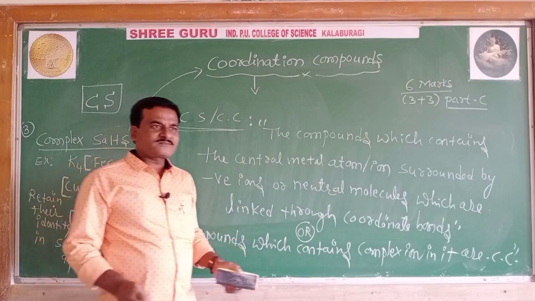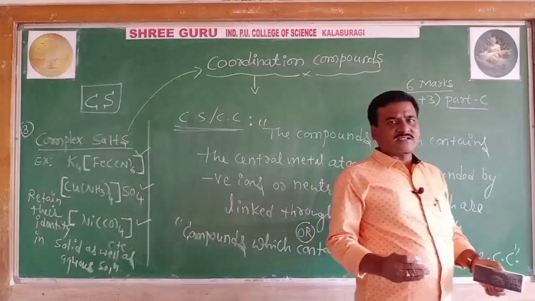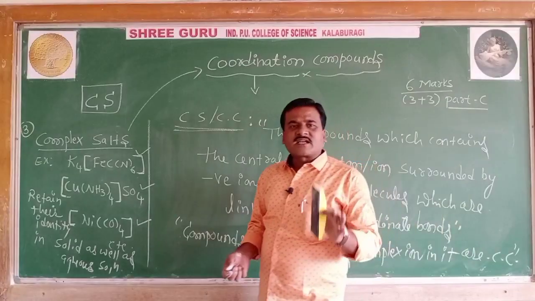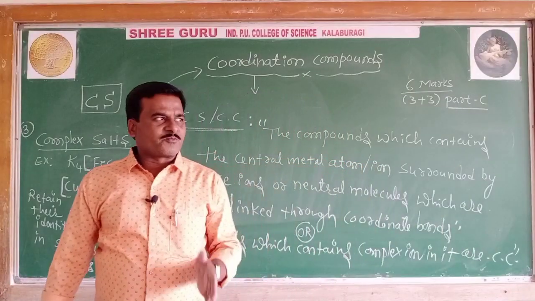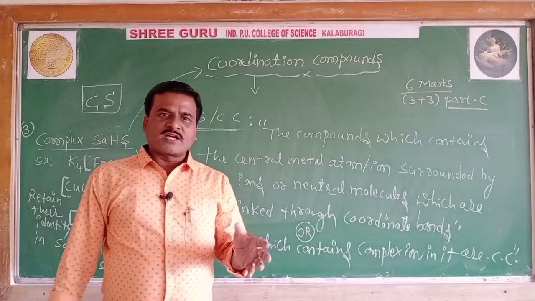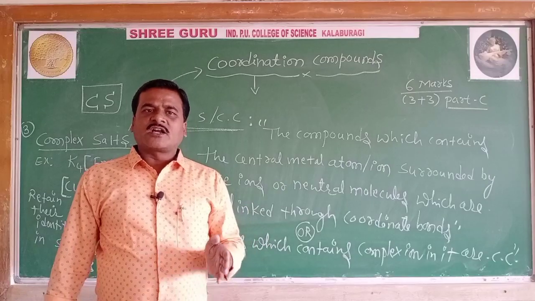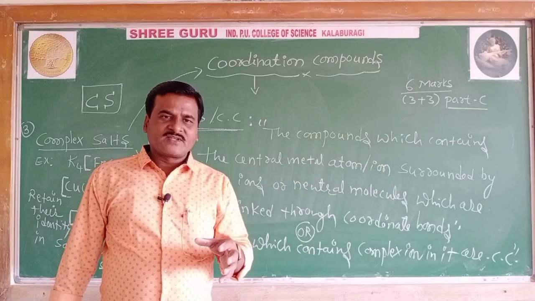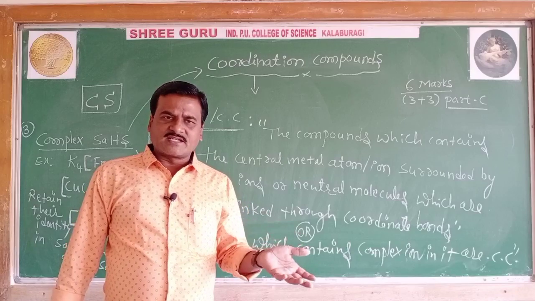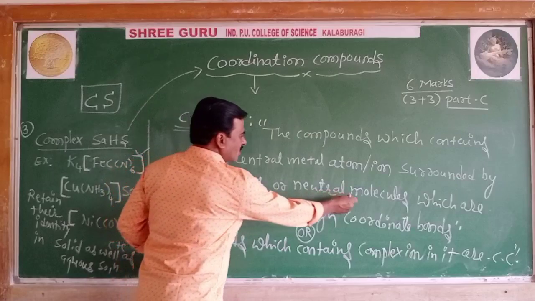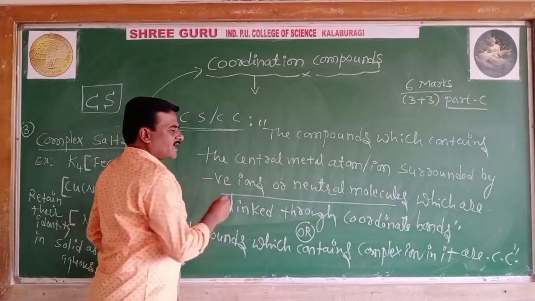I conclude, what are complex salts or coordination compounds? These are the compounds in which the central metal atom or ion is surrounded by negative ions or neutral molecules, which are collectively called ligands.